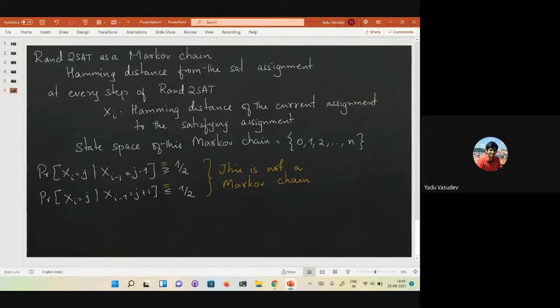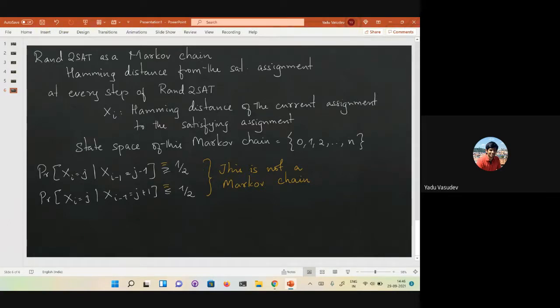Both random walks might take you to an assignment which is at a Hamming distance, say j from n, but the way you have reached there might change the clauses that are available for you to flip in the next step. Okay.